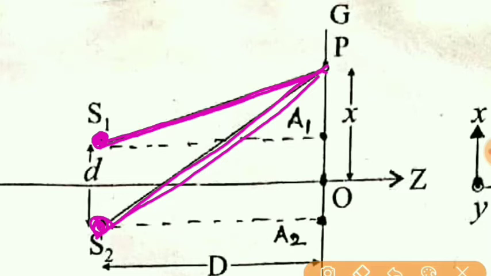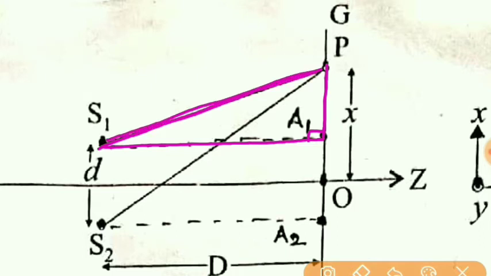And that path difference can be obtained using simple mathematics. This path difference will be this much. You can see if I draw a perpendicular from S1 on this ray coming from S2, then this much distance is nothing but the path difference. So now let us obtain the path difference between the two lights reaching at point P.